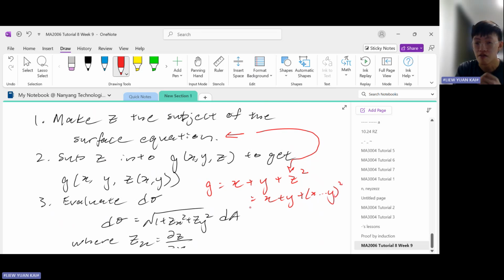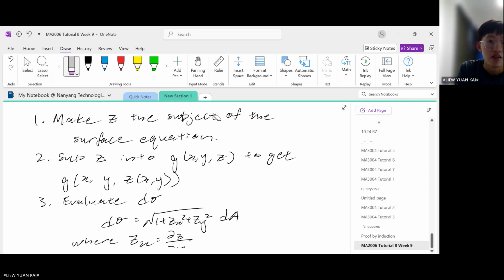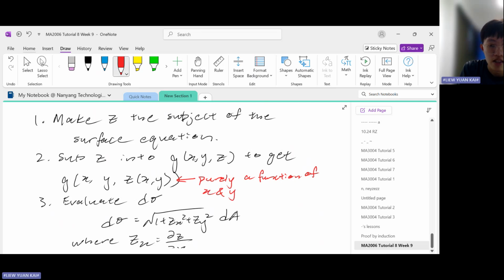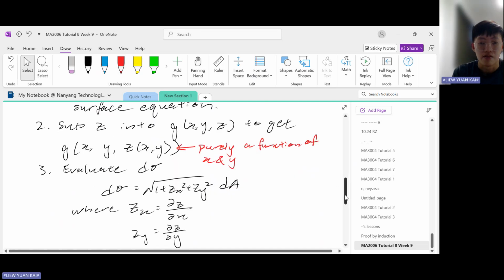What do I mean by purely a function of x and y? Meaning that in this g, you will now see x and y only. You don't see z appear. You only see it in terms of x and y, and z will not appear in the function g. So that's what I mean here. This one here is purely a function of x and y. Next, we need to evaluate d sigma.